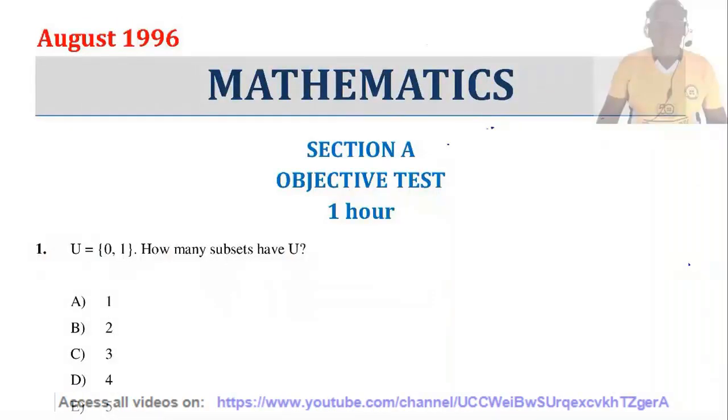August 1996, Mathematics, Section A, Objective Test, Duration 1 hour. Question 1. If U, the universal set, equals {0, 1}, how many subsets has U? The number of subsets in U is given by the formula 2 raised to the power n, where n is the number of elements in U. The number of elements in U equals 2. So it's 2 raised to the power 2, which equals 4. So the answer is D.